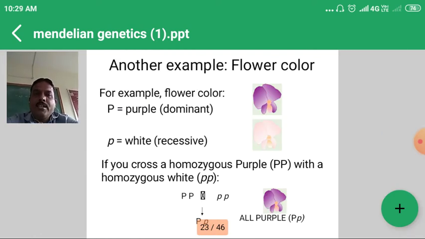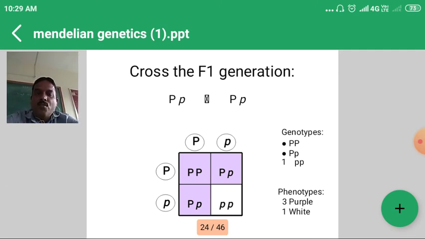Another example, instead of tall and dwarf, for understanding purposes, is flower color. Capital P, purple, is dominant over white color, small p. Suppose the genotypes are homozygous purple, capital P, crossed with homozygous white, small p. Both homozygous genotypes produce a single gamete, capital P for purple and small p for white. In the F1 generation, the individual is capital P, small p.